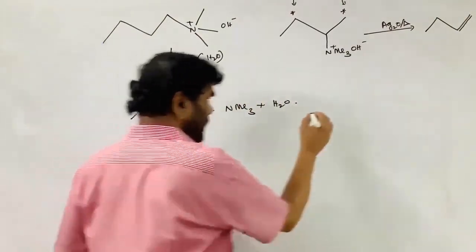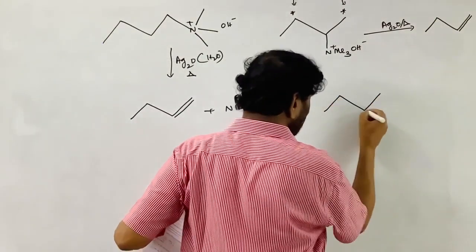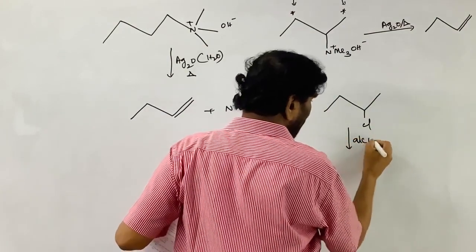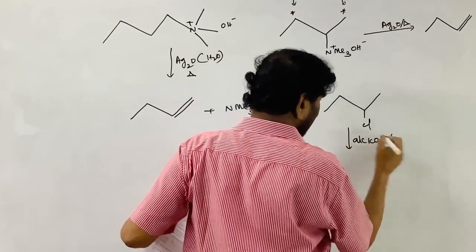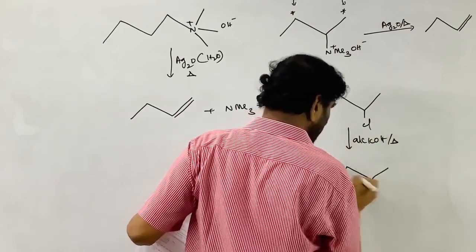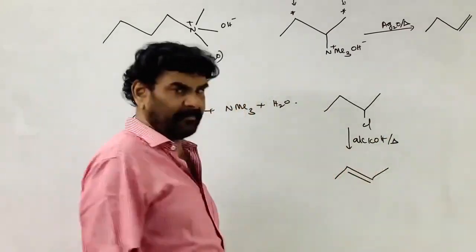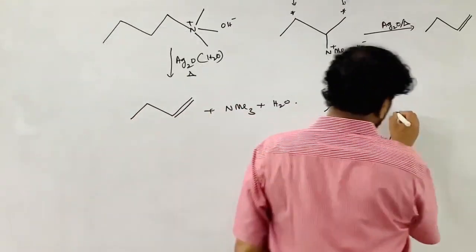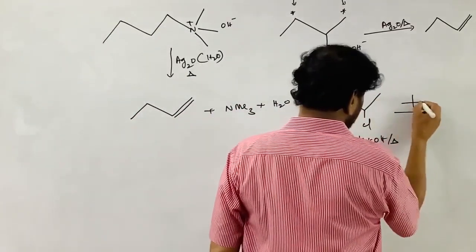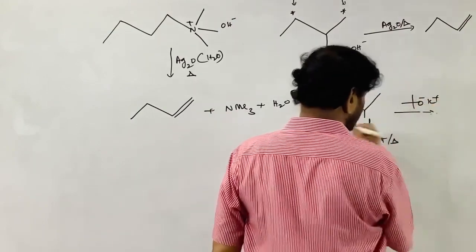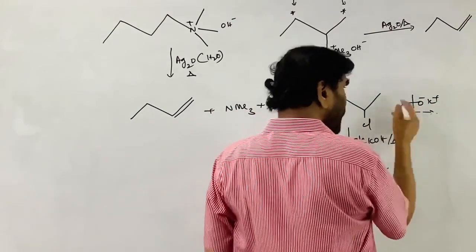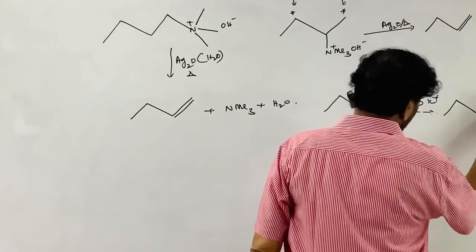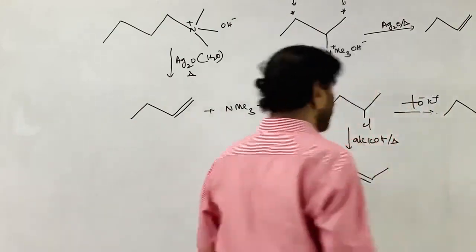The second one is an alkyl halide. If you treat it with alcoholic KOH and heat, normally Saytzeff elimination takes place. But if you take potassium tertiary butoxide, as the bulkiness of the base increases, the Hofmann elimination is promoted.